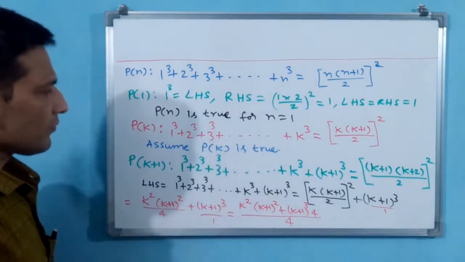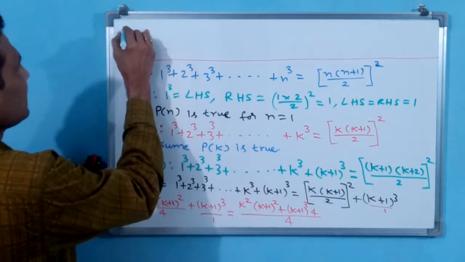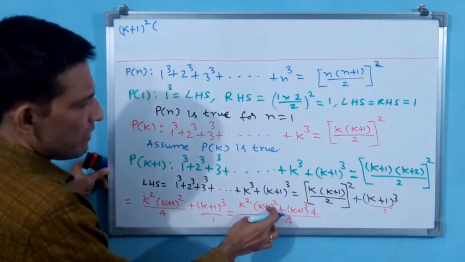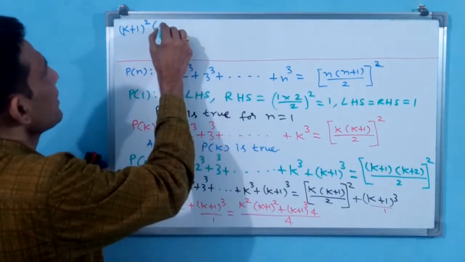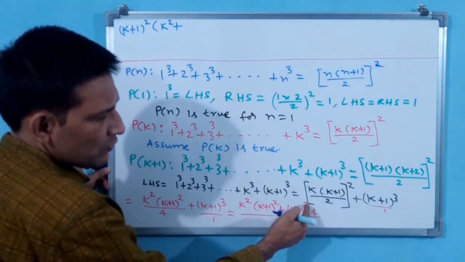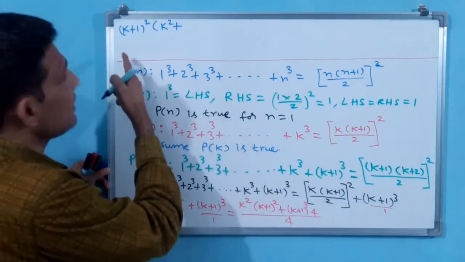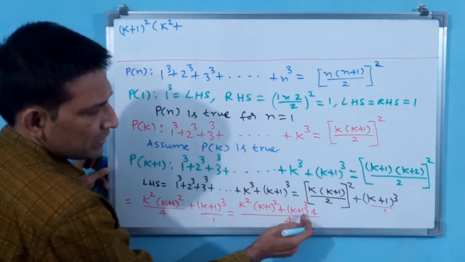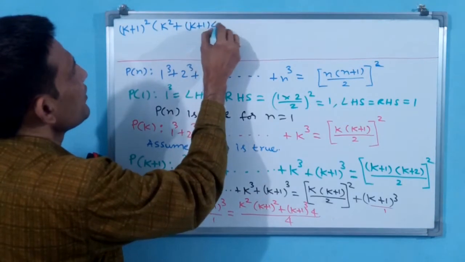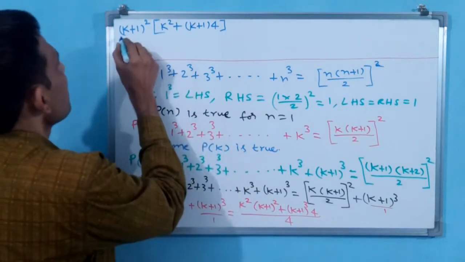See what I am writing. (k+1) square I am taking common. If I take (k+1) square, here k square only is left, plus here (k+1) into 4 will be left, because (k+1) square got outside. You write (k+1) into 4, then you put this as bracket, not parenthesis, divided by 4.